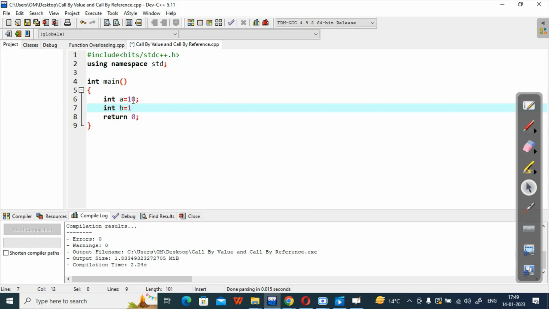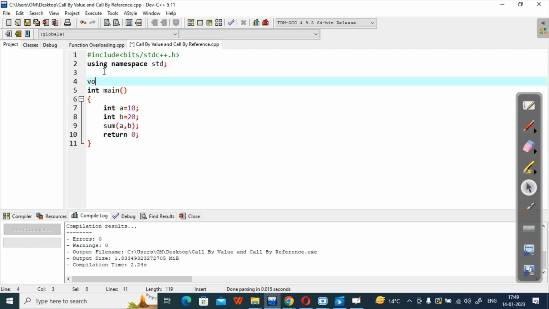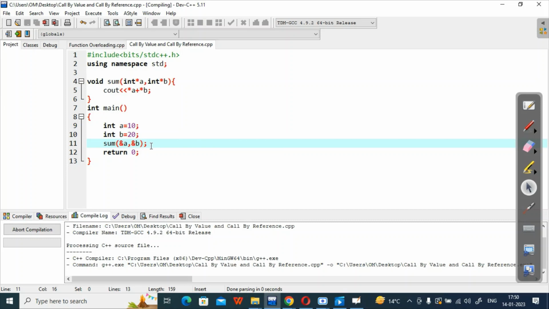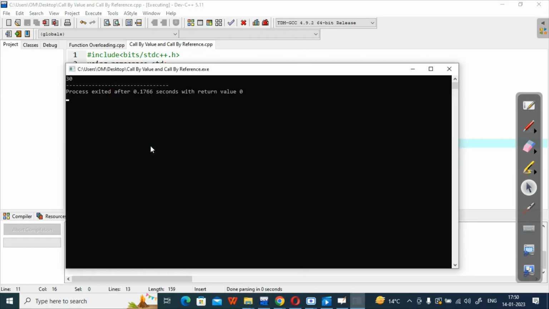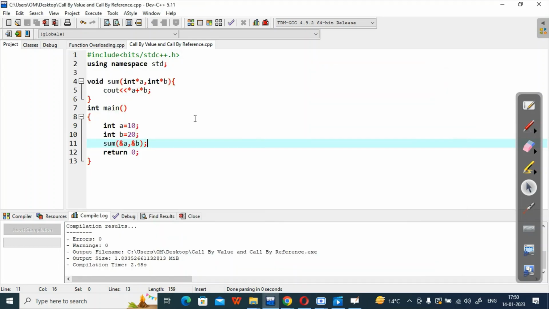Let me quickly code it up. This is 20. You are passing this sum function a comma b. Let me directly show you the addressing part. Suppose you are passing int a and int b. Now you are writing cout address of a plus address of b. Directly you are doing it like this, because the call by value thing you already know. Let me run this code and show you. Oh, it is giving us 30. It means it is coming correct.